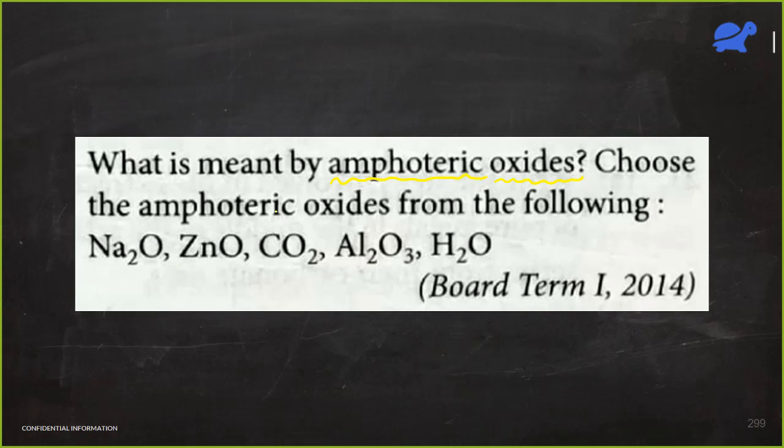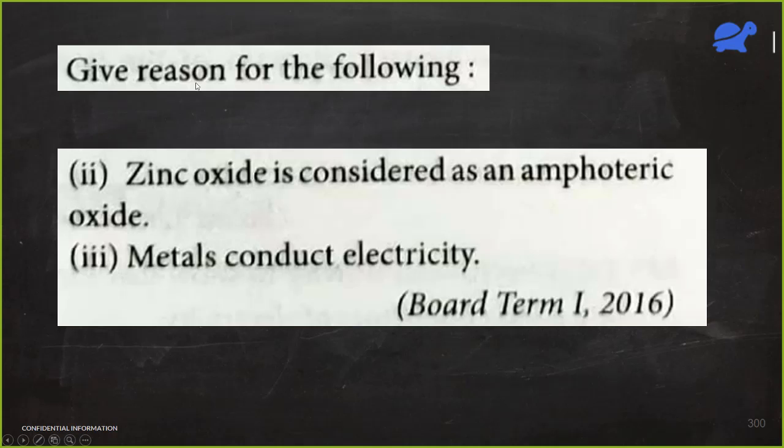Now let's choose the amphoteric oxides from the following. Which are amphoteric? We just saw. One is zinc oxide, another one is aluminium oxide. This question was a 3 marker. First part was of 2 marks and second part was of 1 mark. Now this is again from 2016. This was for 1 mark. This also was of 1 mark.